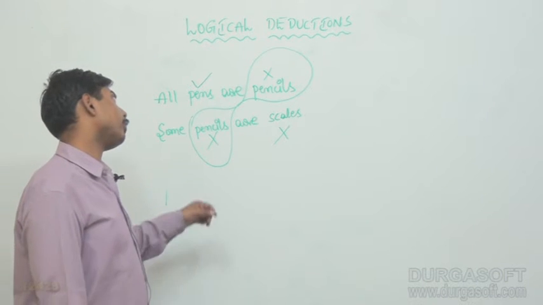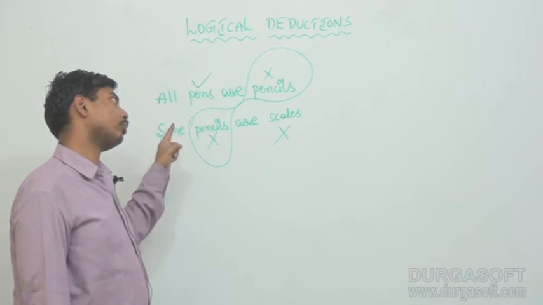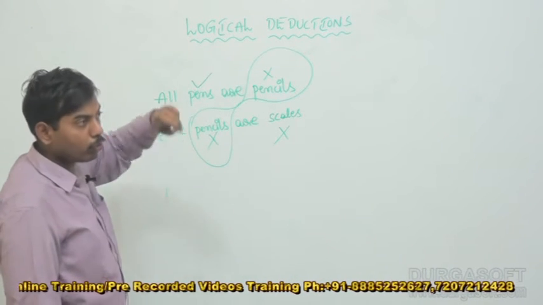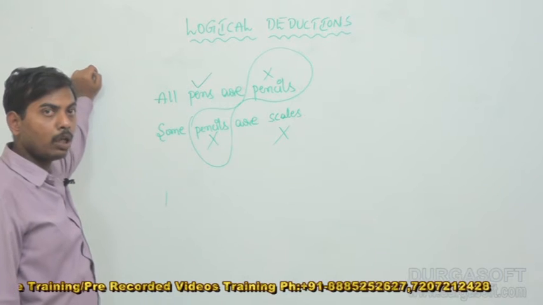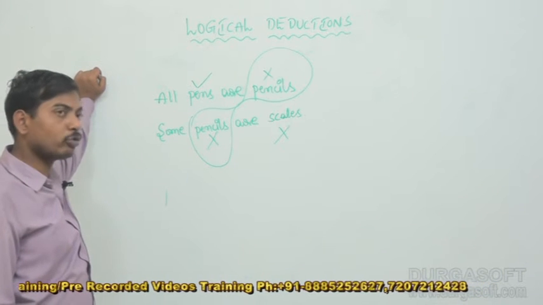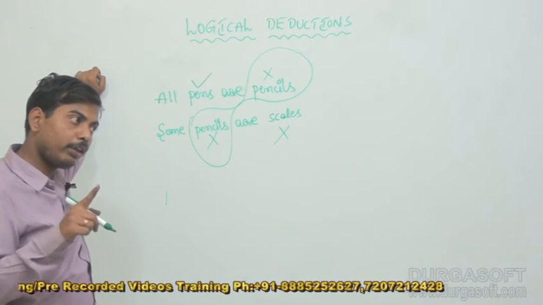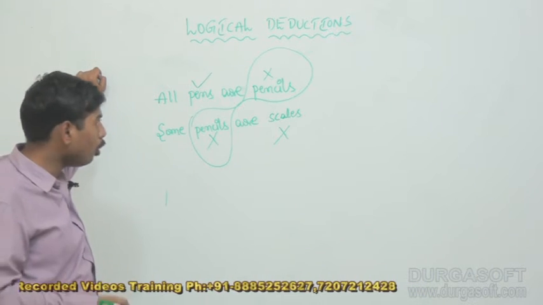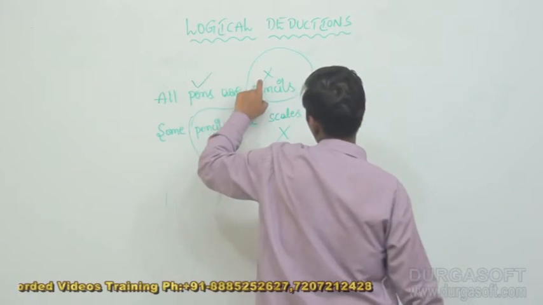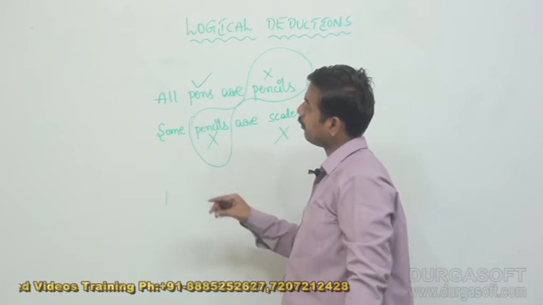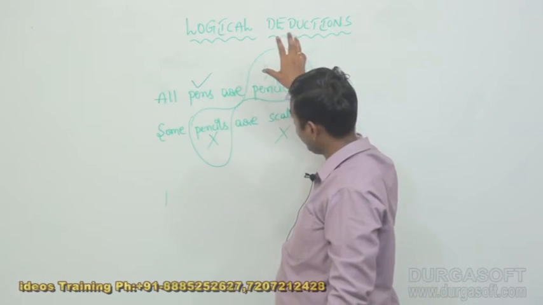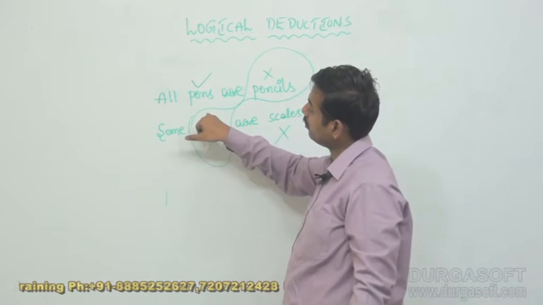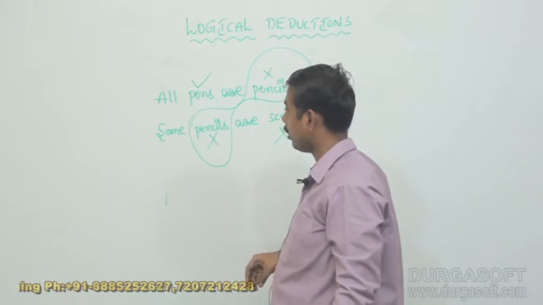Because the middle term is pencils. The middle term should be distributed at least one time to draw a conclusion. Am I clear? In the first statement, pencils is the predicate, even though not distributed. In the second statement, pencils is the subject, here also not distributed.